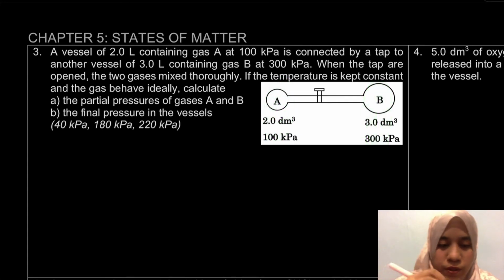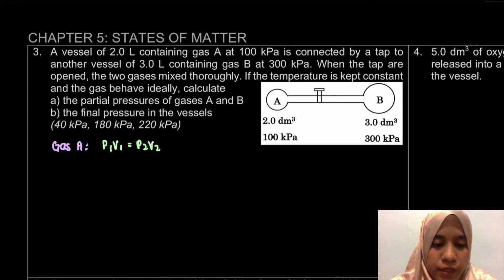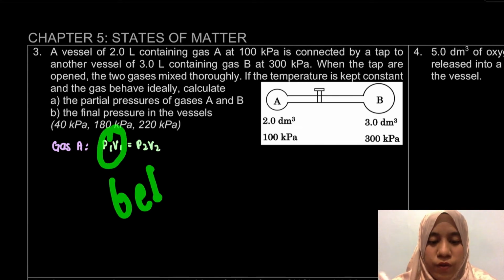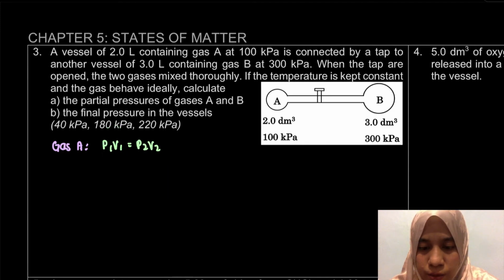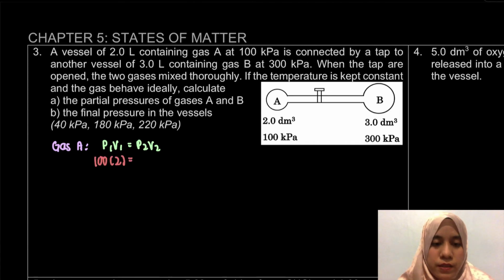So, first one, okay, I'm just gonna write down gas A. So, dia akan jadi P1V1 equal to P2V2. Okay, so P1V1 ni, this is before mixing. So, before mixing, the pressure is 100 and the volume is 2. Okay, so sekarang ni, sebab dia nak tanya partial pressure kan. So, partial pressure ni, this is our unknown. Kita buatlah sini P2.